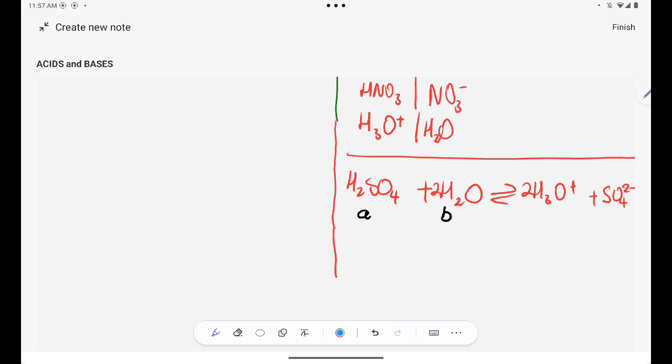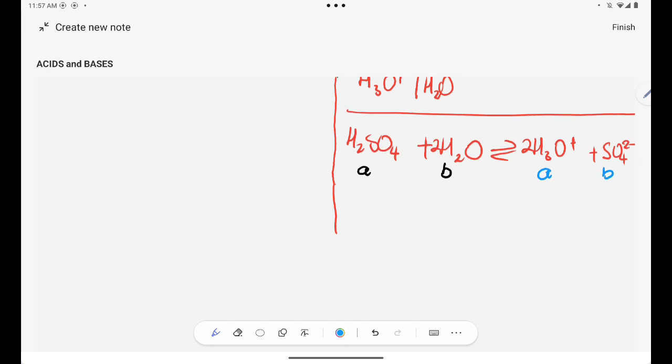And then whenever I focus on my reverse reaction, the H3O plus will become H2O by giving away a proton. So this thing will become an acid because it donates a proton. Are you together? And then SO4 2- will become H2SO4 by accepting 2 protons. So this one will become my base. So whenever I write the acid-base conjugate pairs, I have H2SO4 pairing with the SO4 2-.